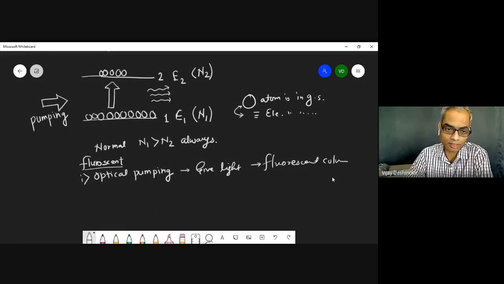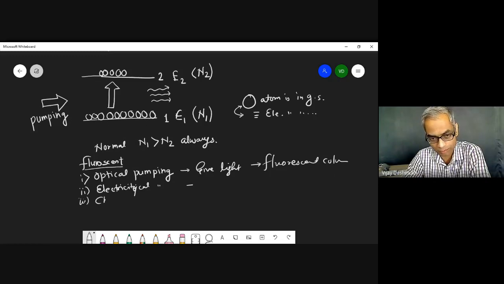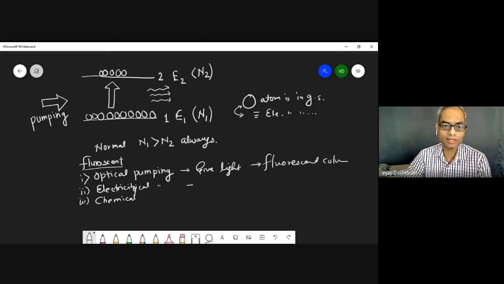Now there is another kind of pumping which is called electrical pumping. So give the electricity and get the light. That is what is called electrical pumping. The third one is chemical pumping. There are some lasers in which we use a chemical reaction, and the chemical reaction will give the light. Okay, so that is how we are pumping.